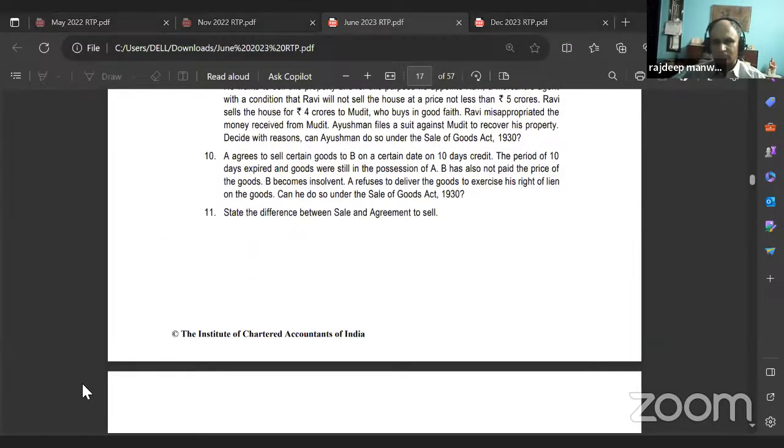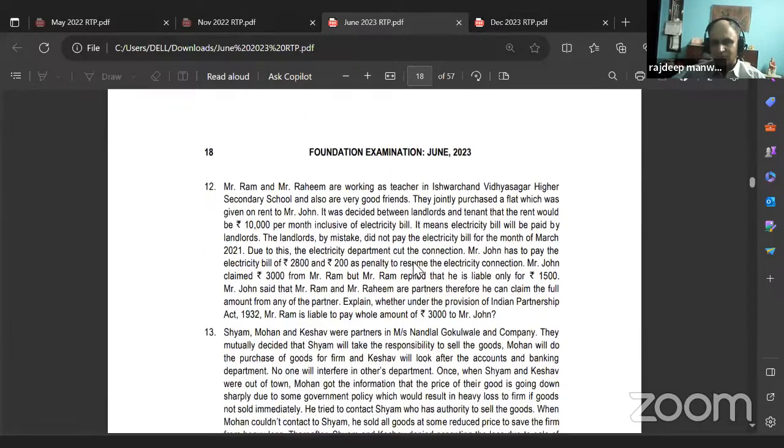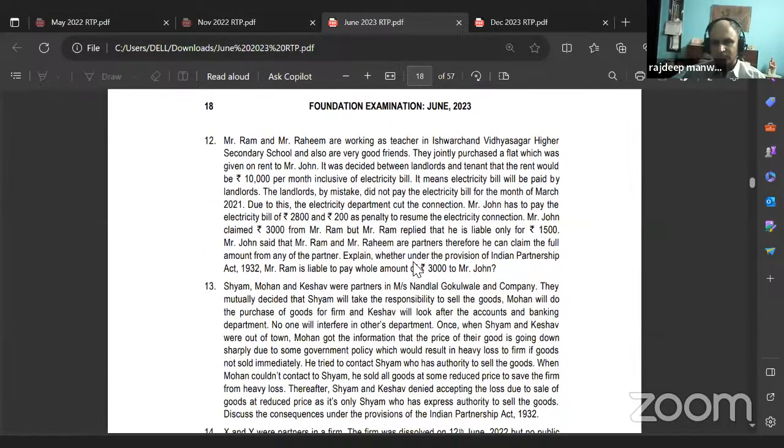State the difference between sale and agreement to sell. Okay, this you all can read on your own. And next, that's it, sir. From Sale of Goods Act, that's it. Next, okay. Contract of partnership.